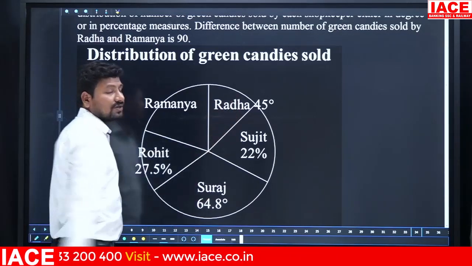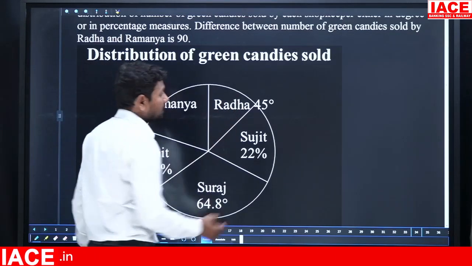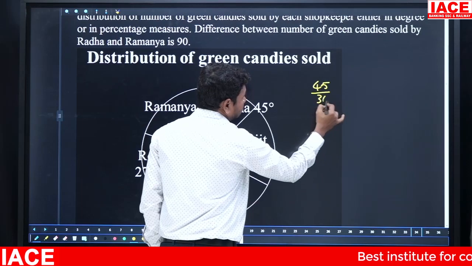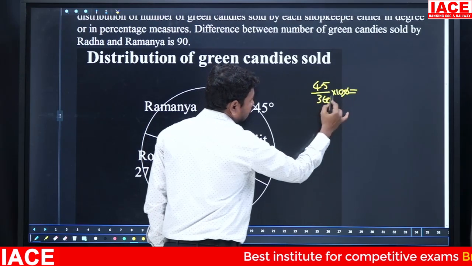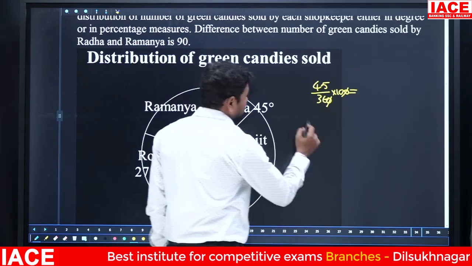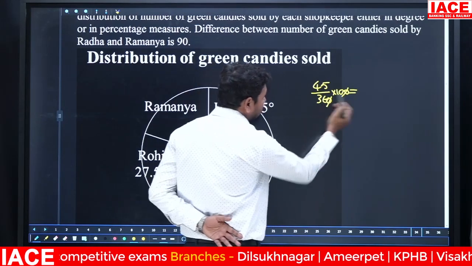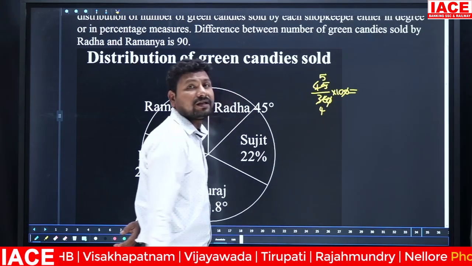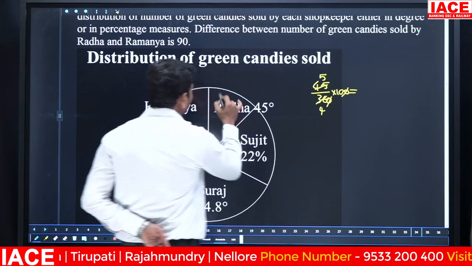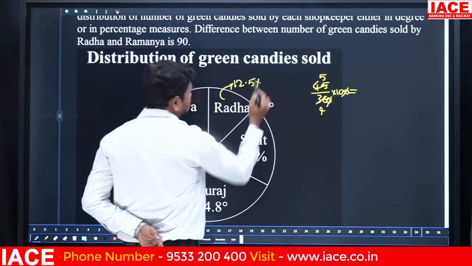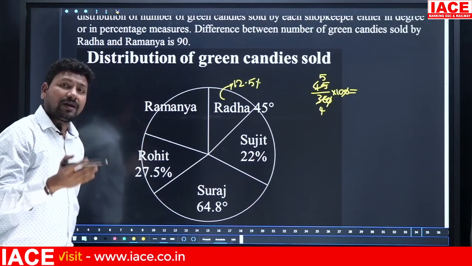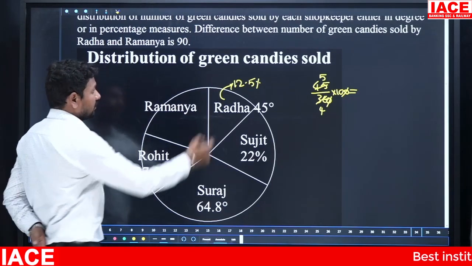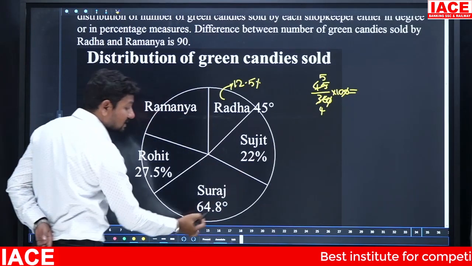45 degrees is equal to how much percentage? 45 by 360. We need percentage, so multiply with 100. The zeros will be cancelled. Next, cancel with 9: 9 4s are 36 and 9 5s are 45. 50 by 4 is equal to 25 by 2, which is 12.5 percentage. Of course, 360 half value is 180, 180 half value is 90, 90 half value is 45. So 45 degrees is equal to 12.5 percentage. Here 12.5 percentage, here 22 percentage, here 64.8 degrees.